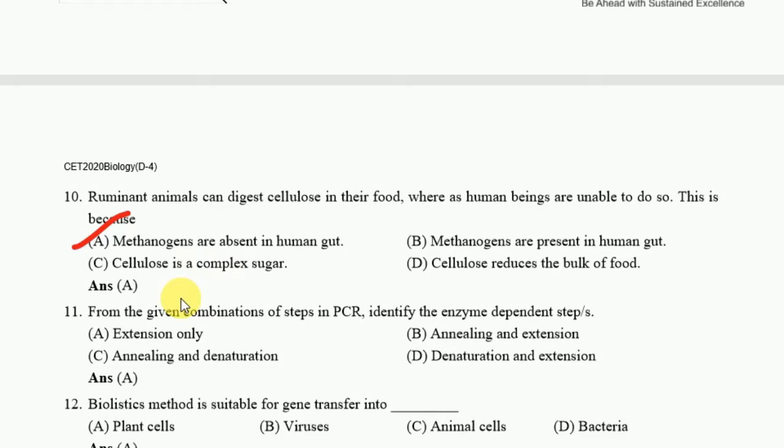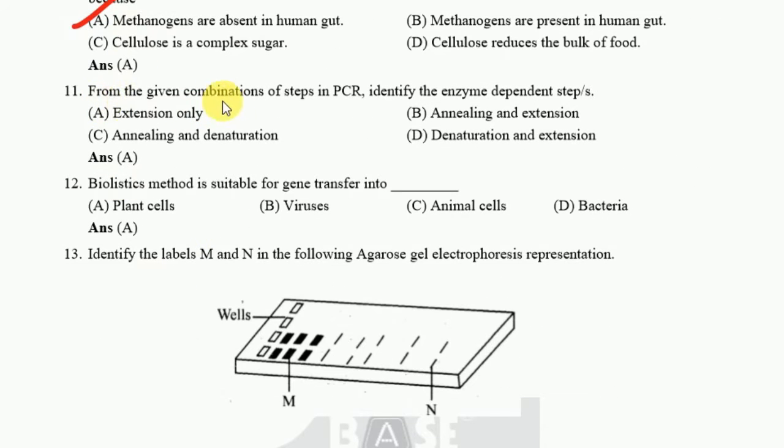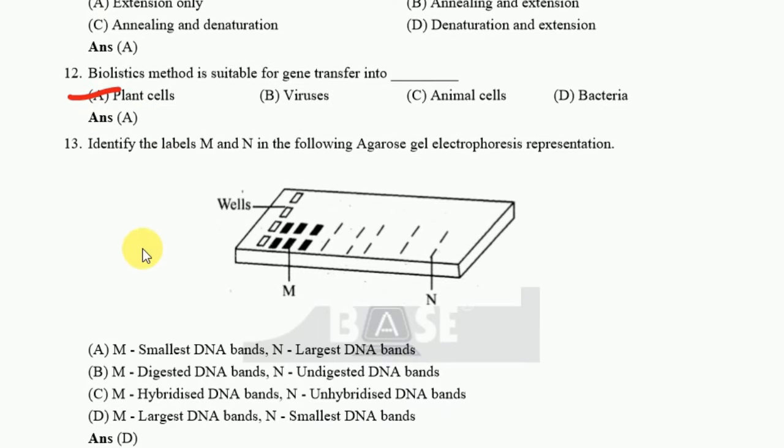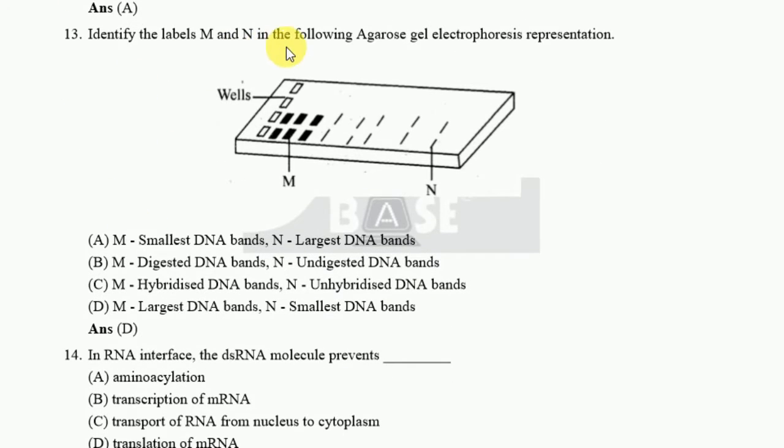Okay. The next one is: from the given combinations of steps in PCR, identify the enzymes dependent steps. The correct answer is extension only. Okay. The next one is: biolistics method is suitable to gene transfer into plant cells. Okay. Next one: identify the labels M and N in the following agarose gel electrophoresis representation.